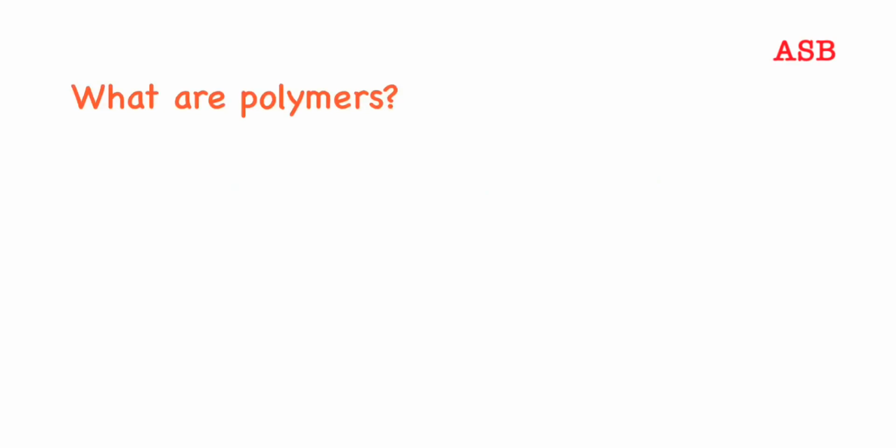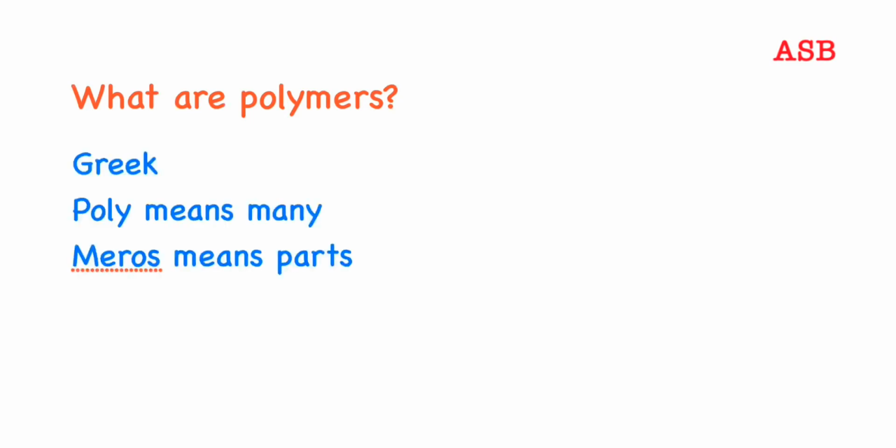Friends, before knowing what polymers are, it is important for us to know the origin of the word. What is the origin of the word polymer? So let us understand that. The word polymer has a Greek origin. Poly means many and meros means parts. Friends, in the textbook it has been given as mer means parts. I don't know how correct it is, but it's better that we follow the textbook. So that was the origin of the word.